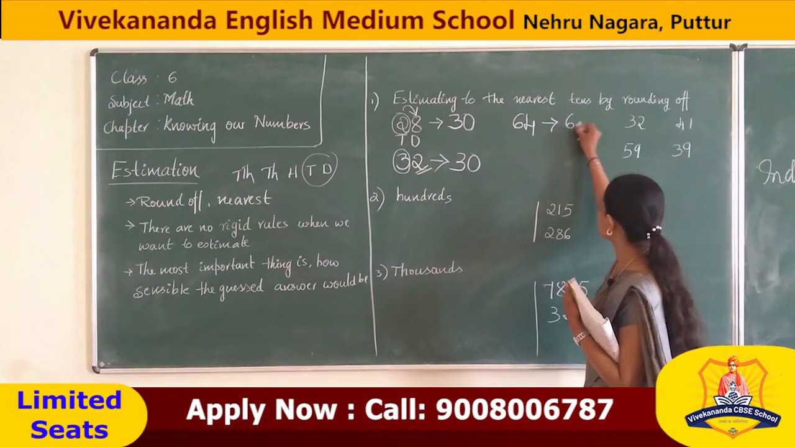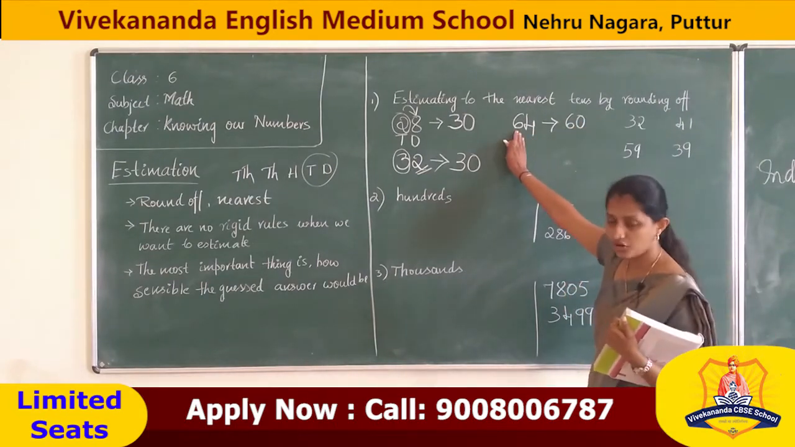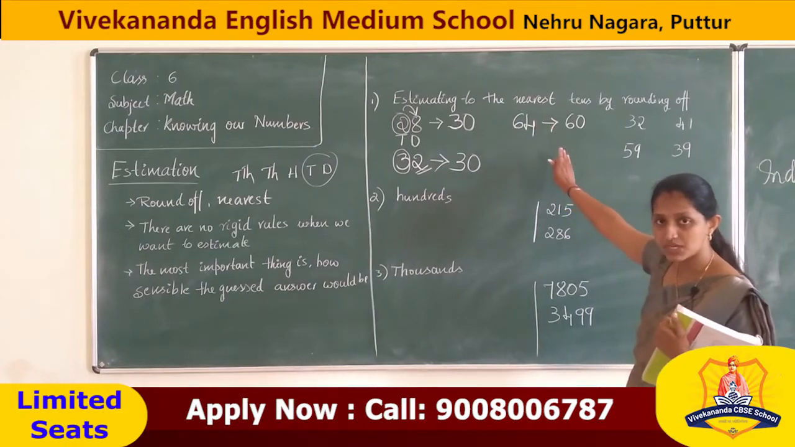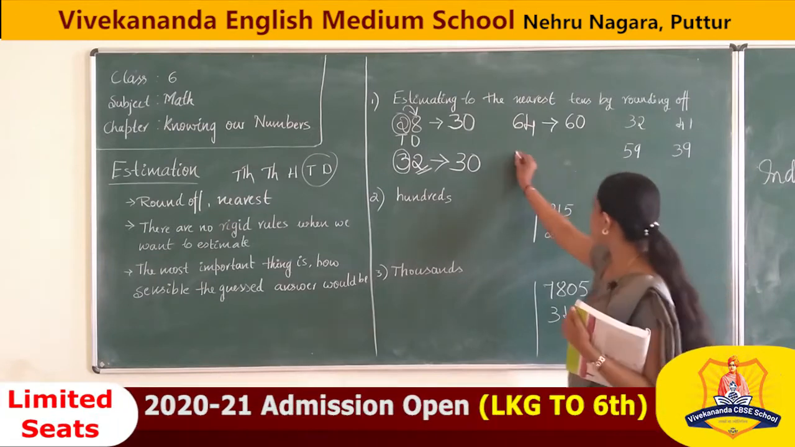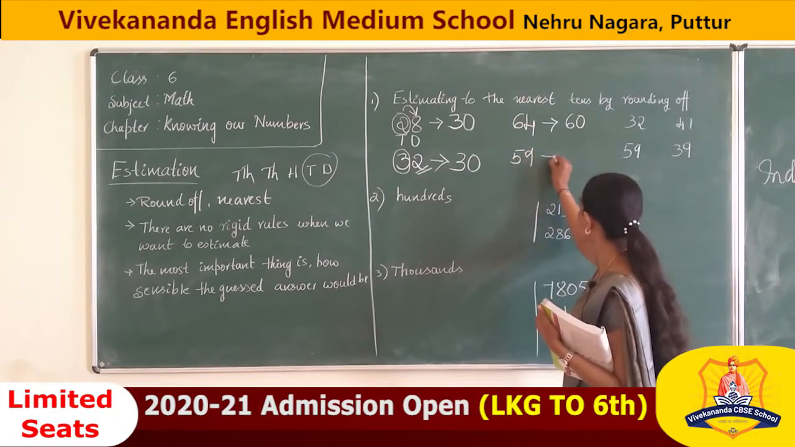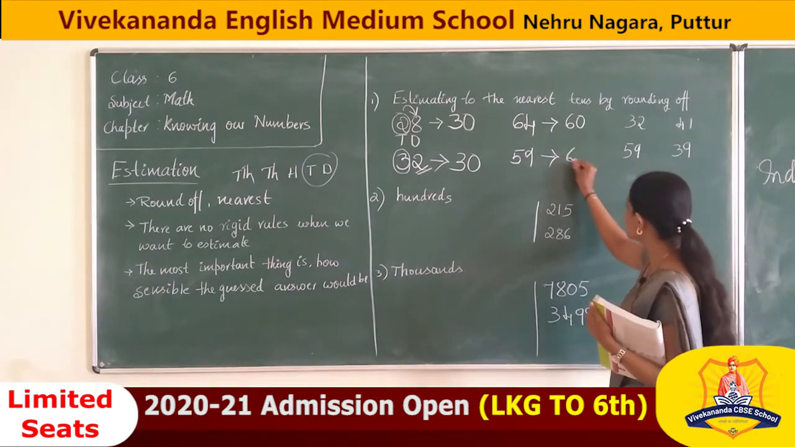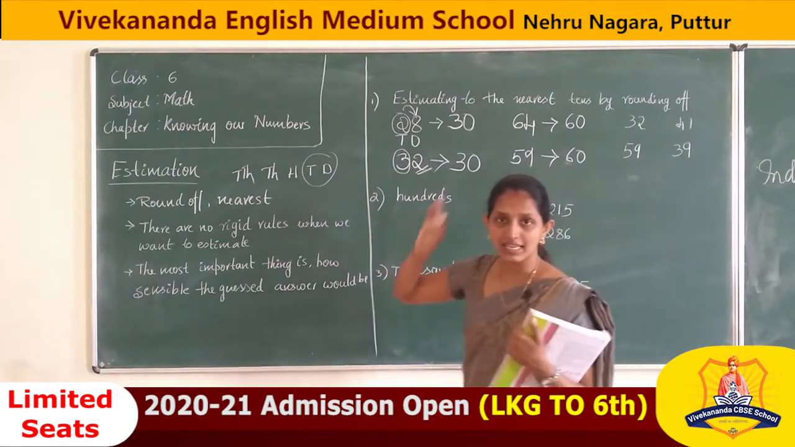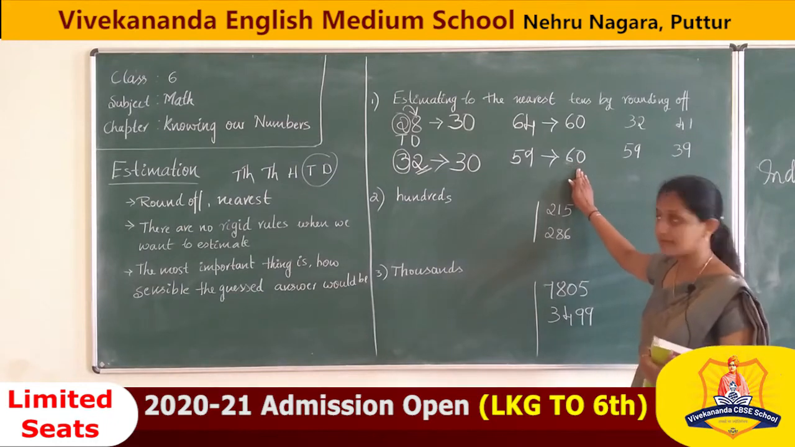Correct, 60, because 4 is less than 5. We are not going to increase any number in the 10th place. So, writing that number as it is, and then we are putting a 0. What about 59? Correct, it is also 60, because 9 is more than 5. That is why we are writing 60.